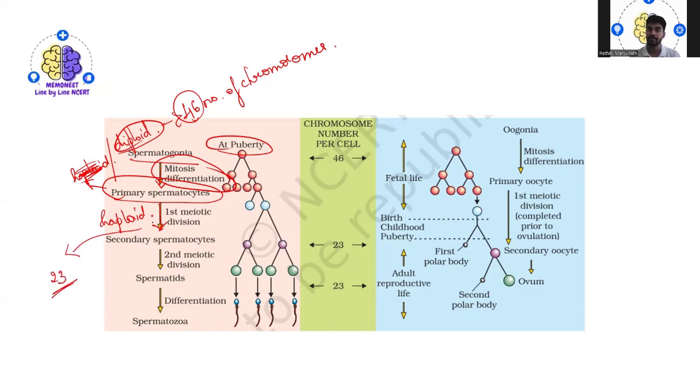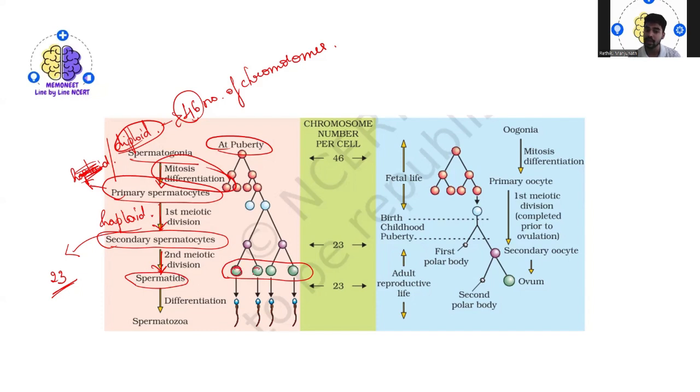So this primary spermatocyte will undergo division to form the secondary spermatocytes. Again, the secondary spermatocytes, which are haploid in condition, will undergo what kind of division? Meiosis, or meiotic division, to form four equal cells. You can see here, so two or four? You can see the four equal spermatids.